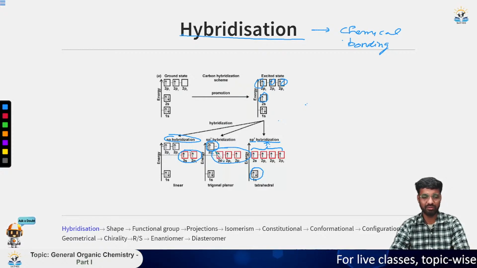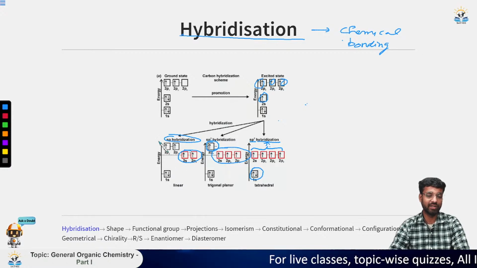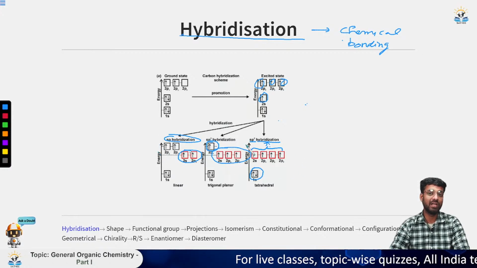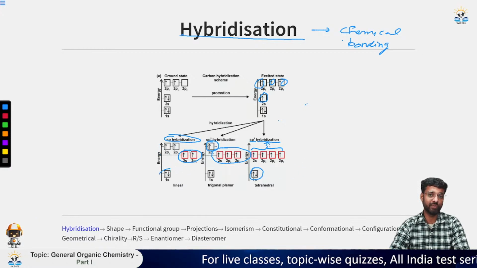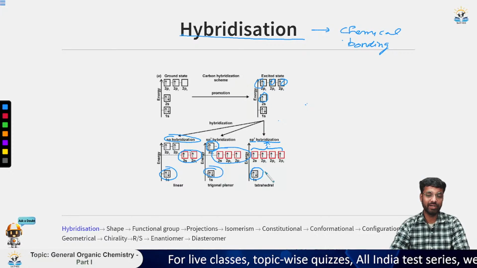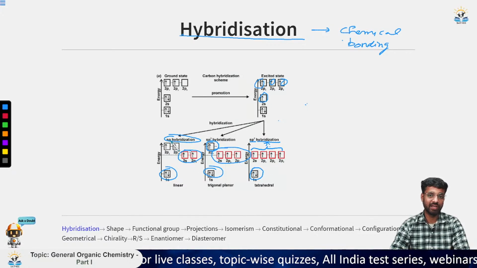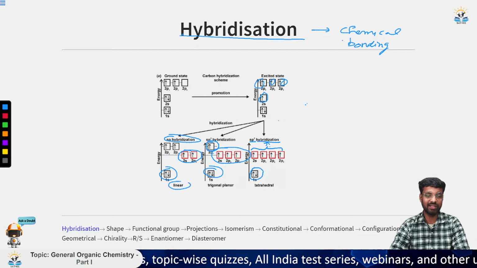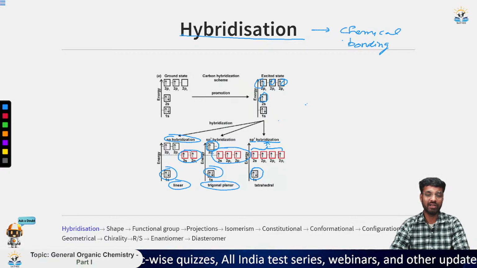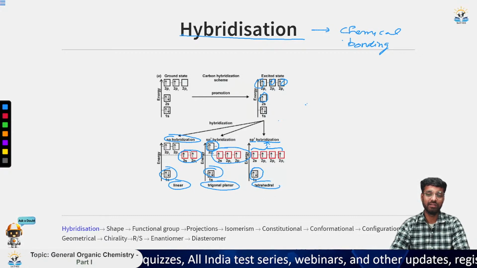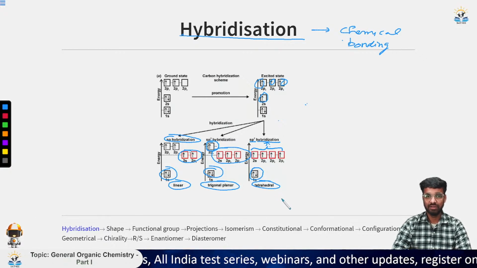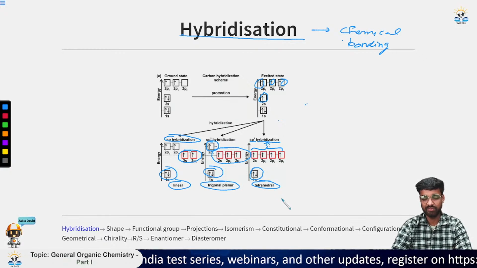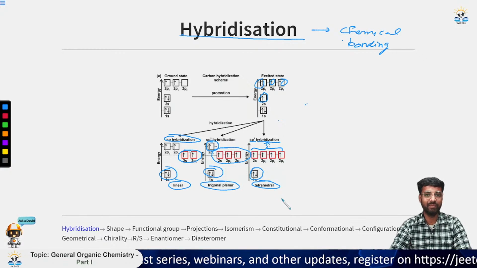And one more thing is that only the valence orbitals take part in the hybridization and not the inner core orbitals. Now according to this, the different hybridized orbitals have different shapes. So sp is linear, sp2 is trigonal planar, and sp3 is tetrahedral. Now we'll see the shapes of each of these in a more detailed manner.